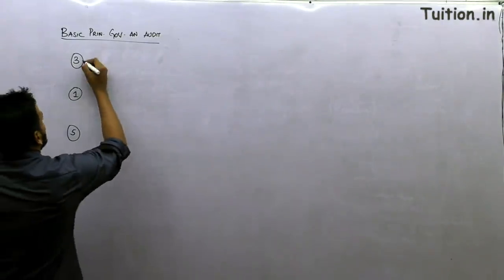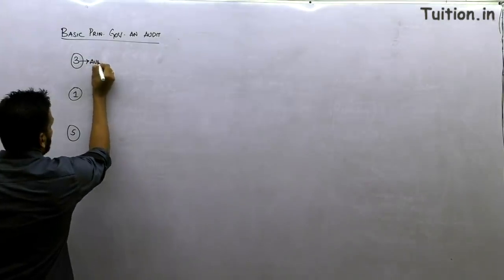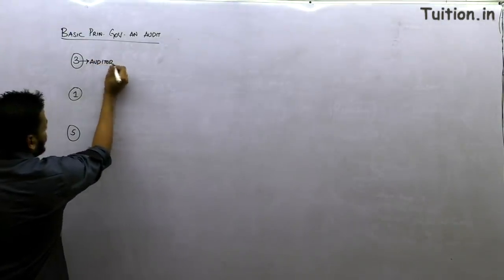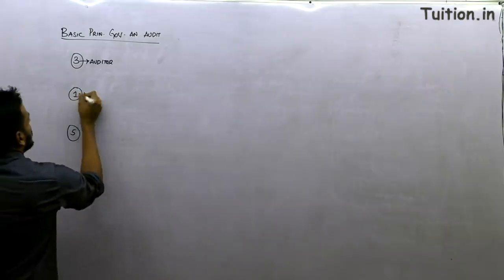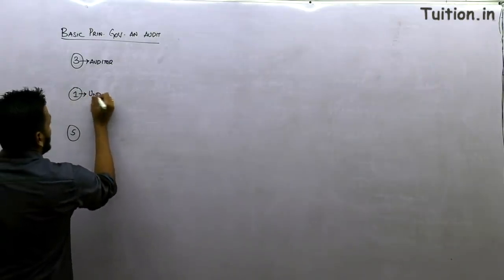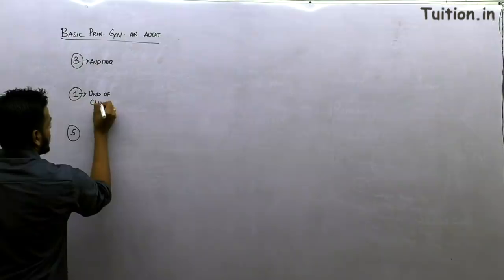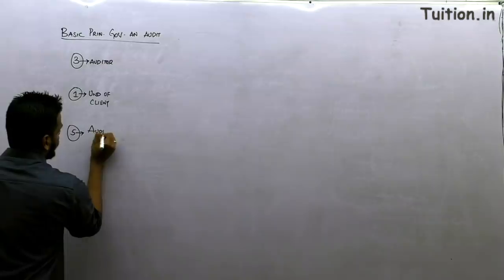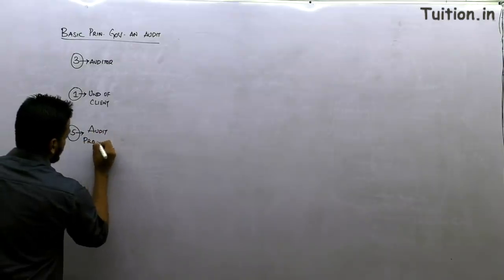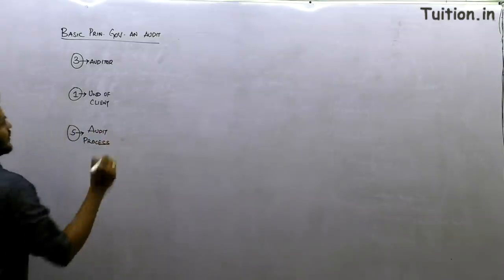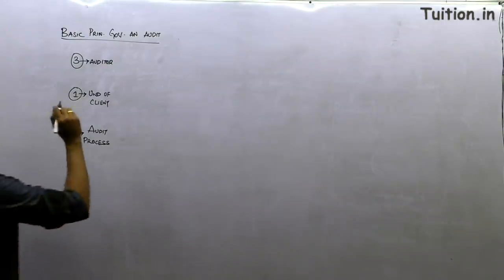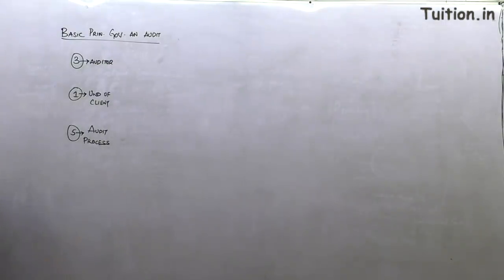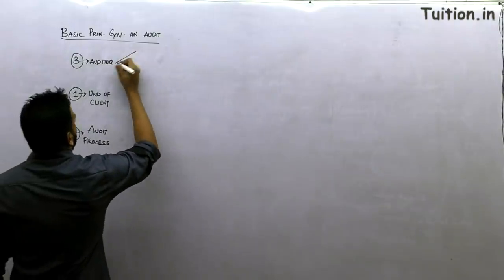How is it? These 3 points are relating to the auditor. This 1 point is relating to the understanding of client. And these 5 points are nothing but audit process. So let's go ahead and understand what are the 3 points that we are talking about from the auditor's standpoint. Guys, 3 points.